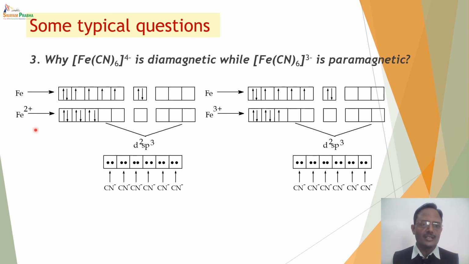But in this case, Fe is in +2 oxidation state, so it is a d6 system, whereas Fe +3 is a d5 system. In case of d5, there is one unpaired electron, whereas in d6, there is no unpaired electron. As a result, Fe(CN)6 3- is paramagnetic in nature.